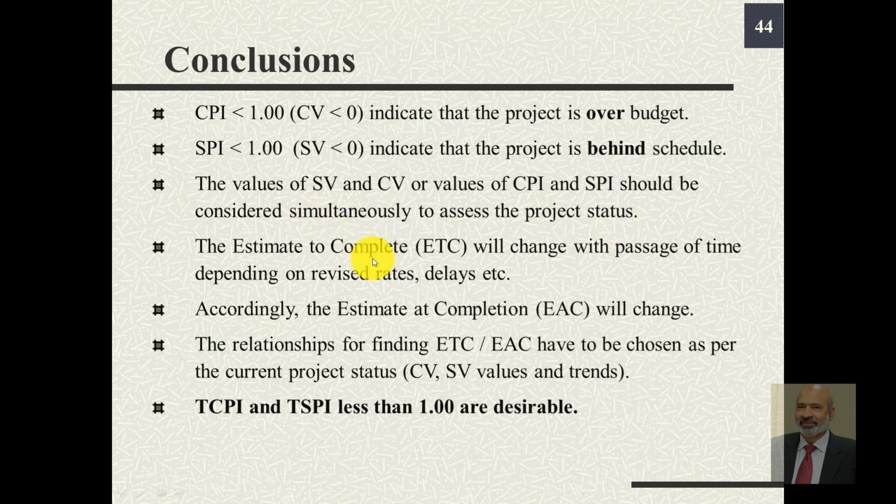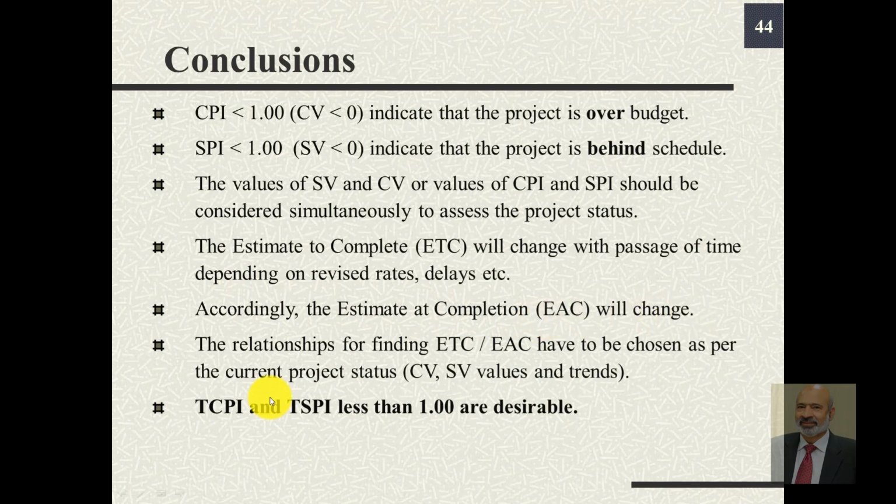The estimate to complete, ETC, value would change with passage of time depending on revised rates, delays, extra expenses, and so on. Accordingly, the estimate at completion, EAC, will also change.